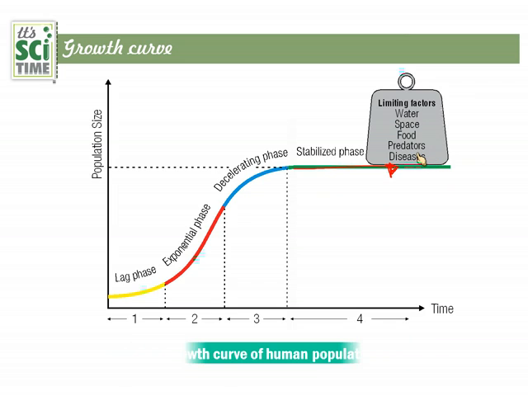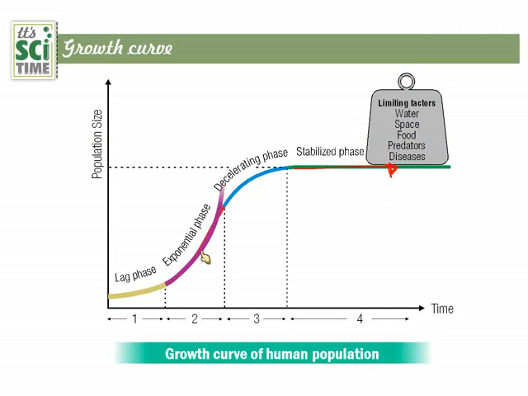Next, the growth curve of the human population. How does mankind grow here? A normal ordinary animal population starts slowly, grows rapidly, is controlled by different features and then establishes. But man has challenged the whole earth, therefore the lag phase looks the same.